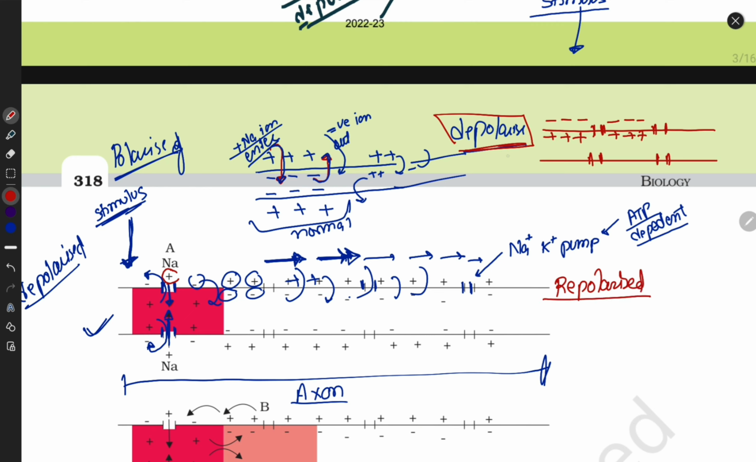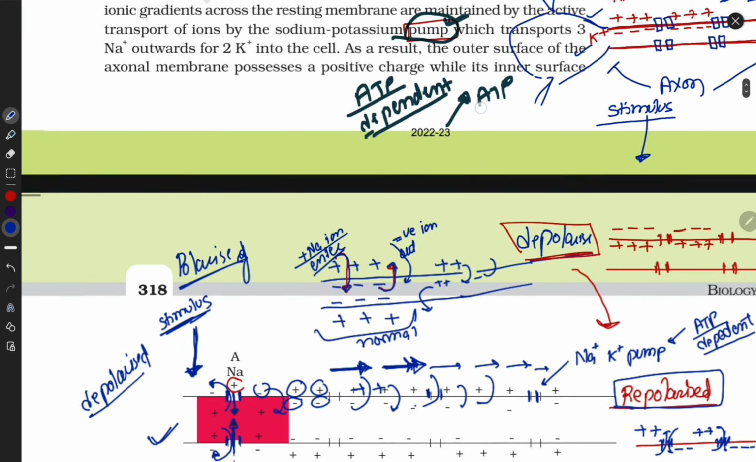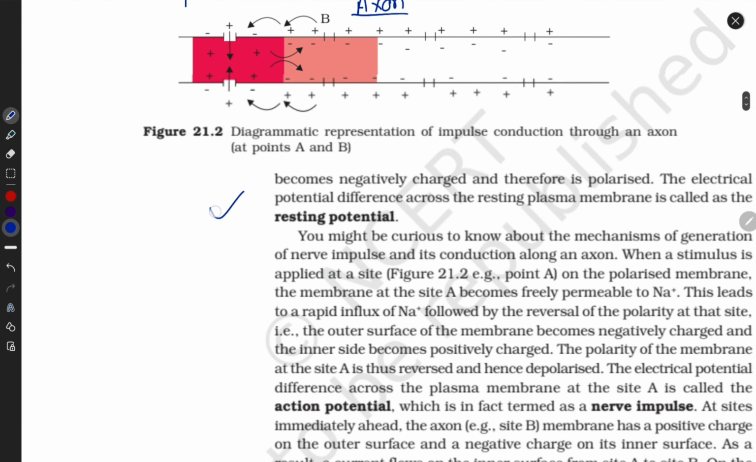What happens then? Again after depolarization, the cell comes into its real normal stage. This is the cell membrane. These are the pumps. Now the pumps again transfer positive ions outside the cell and negative ions inside the cell. Okay, this is the polarization form, depolarization form, and repolarized form. I think these terms are clear. Whatever I explained, all things are written here.